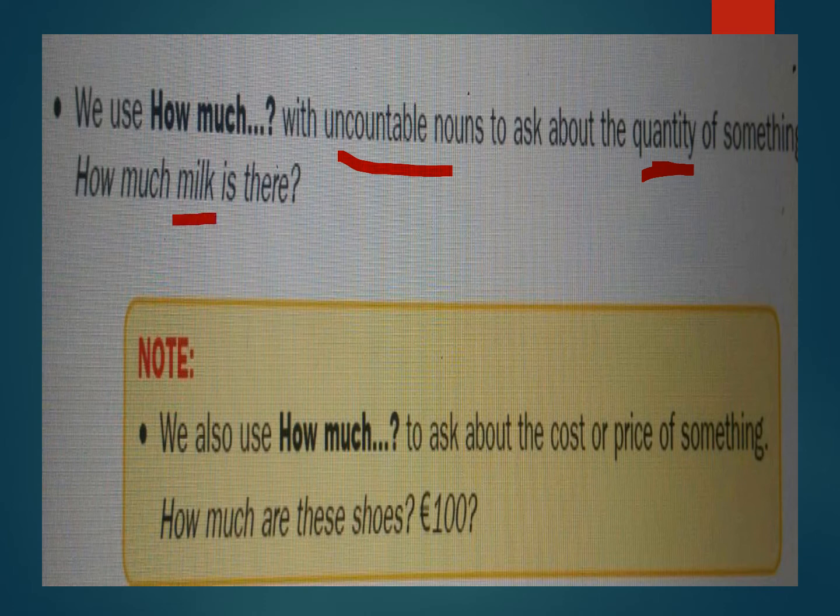Note, we also use how much to ask about the cost or price of something. How much are these shoes? How much is that piano? How much is that mobile phone? Or you can say, how much do these shoes cost? How much does this piano cost? How much does this mobile cost? And the answer will be, it costs 100.